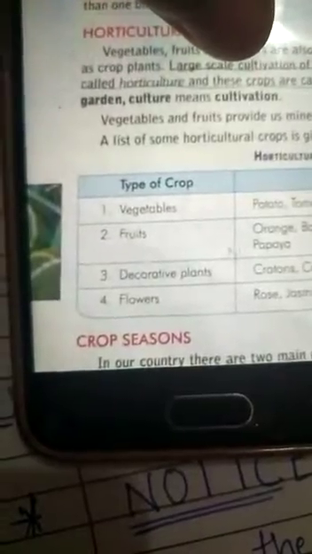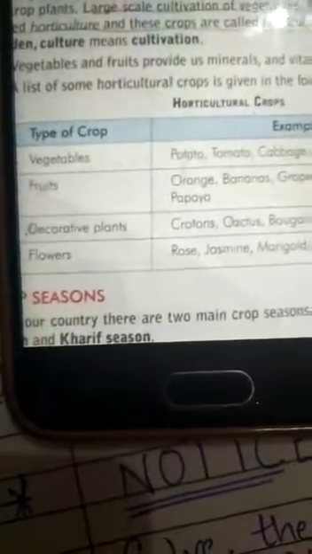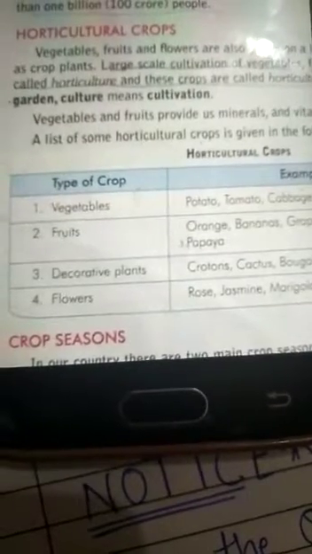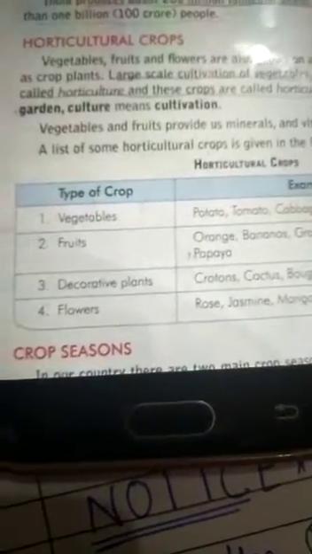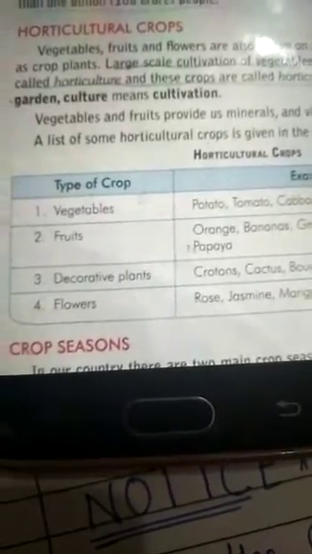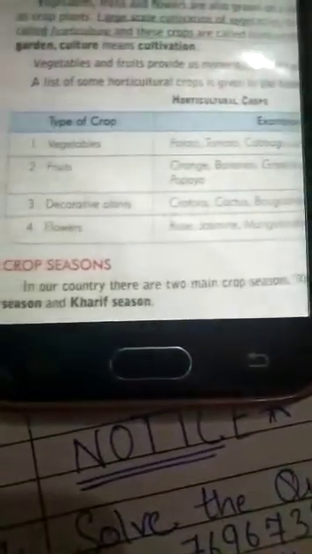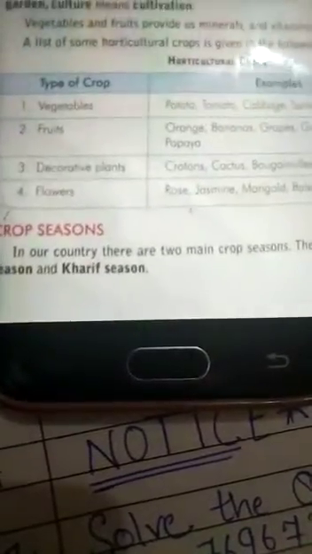The name is derived from the word hortus, which means garden, and culture means cultivation. So it means cultivation of crops which are grown in gardens. You have seen that these vegetables, fruits and flowers are commonly grown in the gardens of people at their houses also. Usually we do not require a large piece of land. For consumption purposes it is grown in the houses. Vegetables and fruits provide us minerals and vitamins, the two main components required for the body.